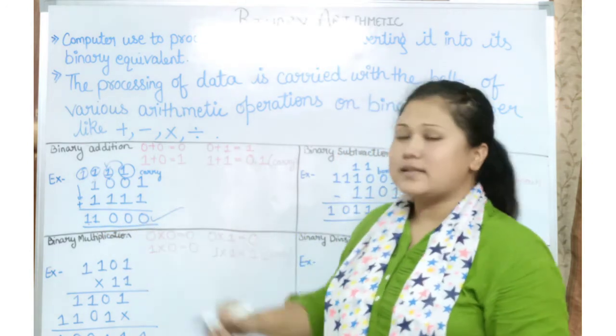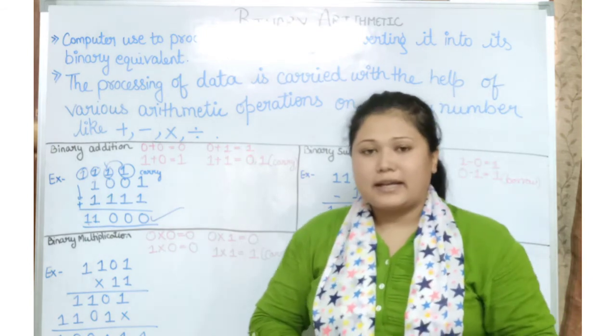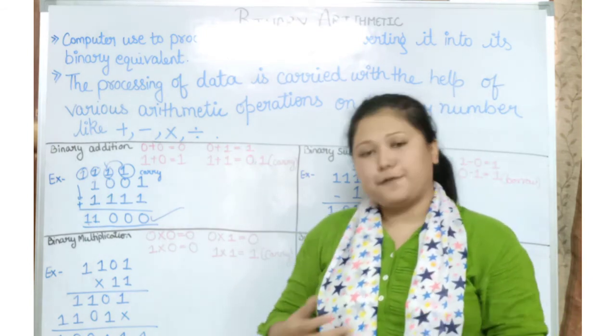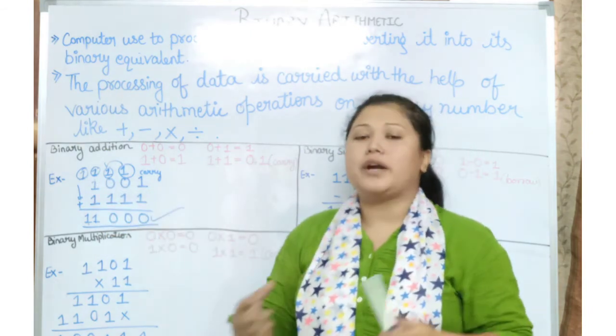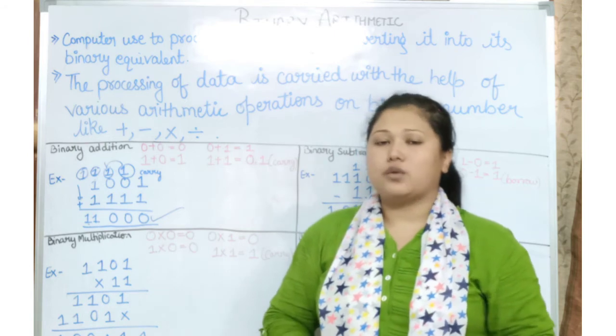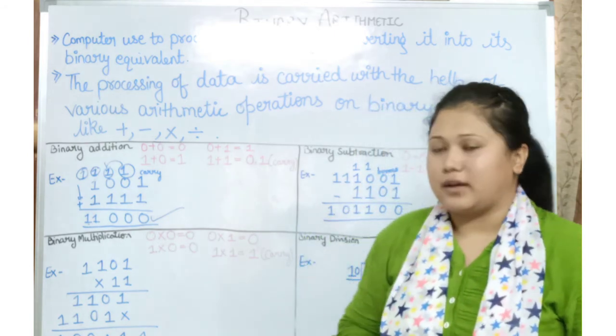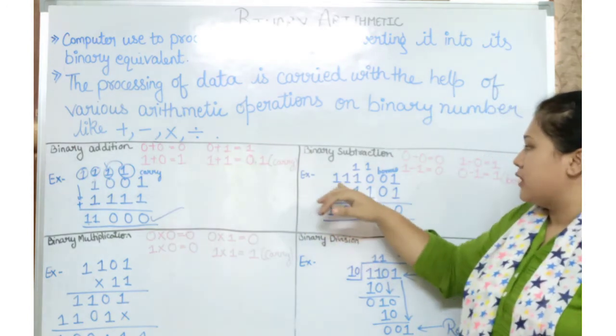Yes, it looks somewhat complicated, but when you do it practically in your notebook with different terms, the arrangement of 0 and 1 and the repetition of these terms, surely you are going to get this topic. Now next is binary subtraction.